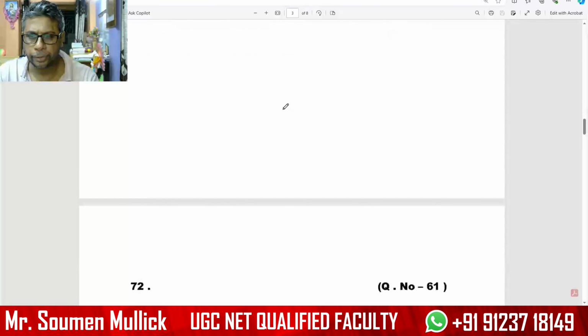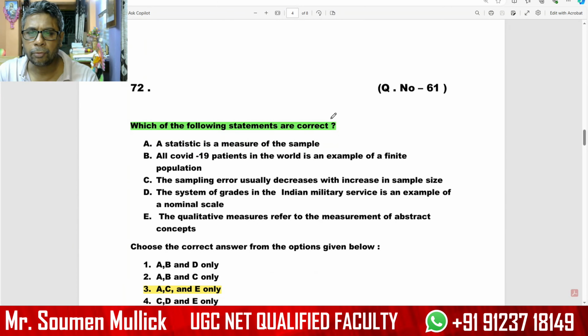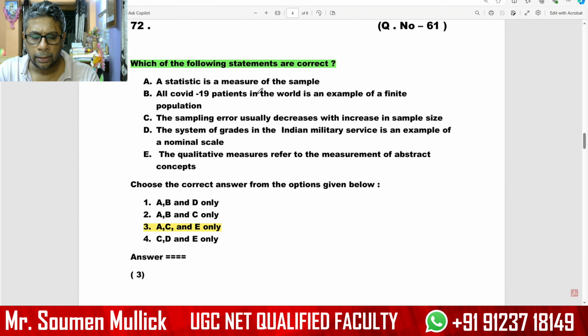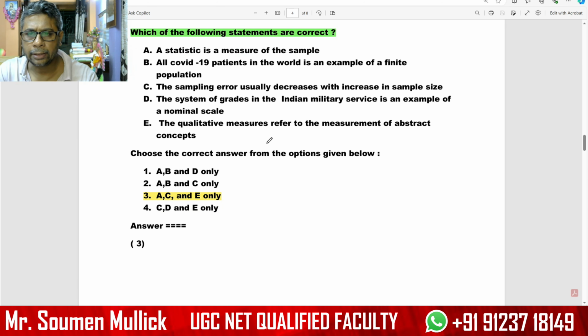Our next question. Which of the following statements are correct? A, statistics is the measure of a sample, is correct. C, the sampling error usually decreases with increase in sample size, is also right. And E, qualitative measures refer to the measurement of abstract concepts, that is also right. So A, C, E are right.